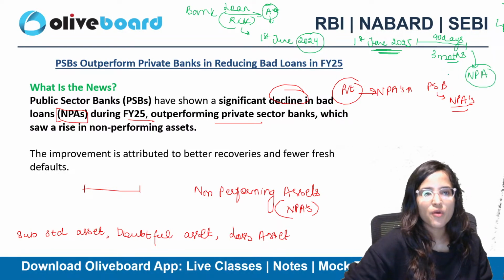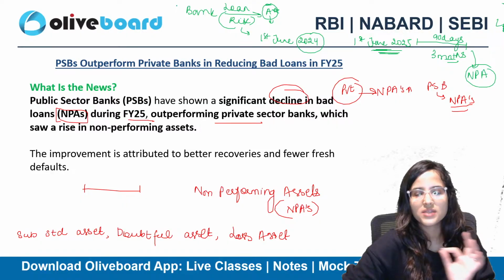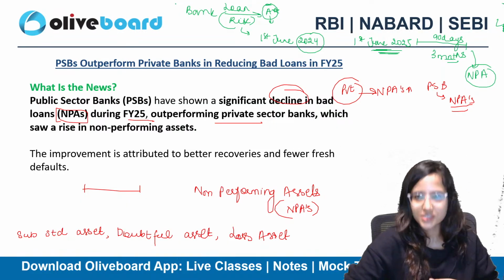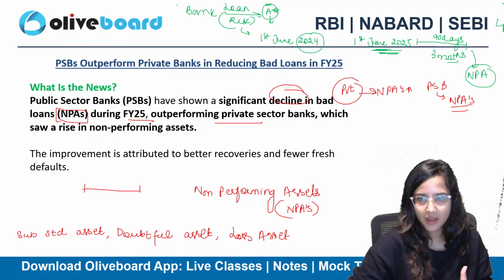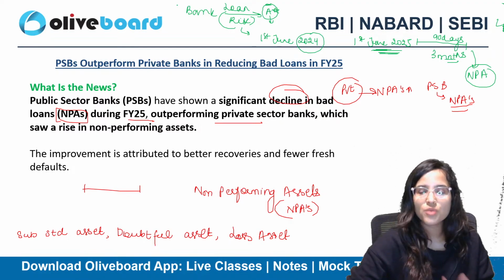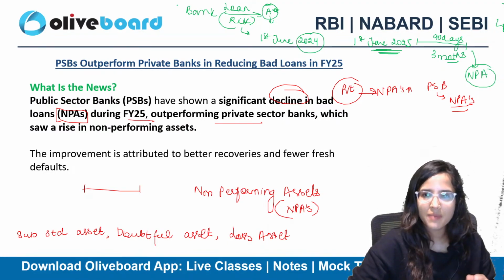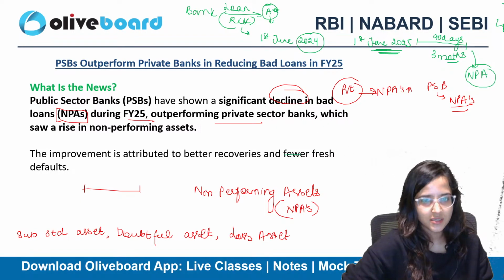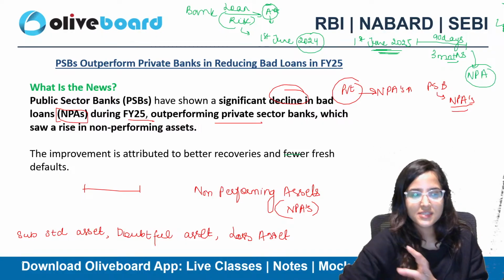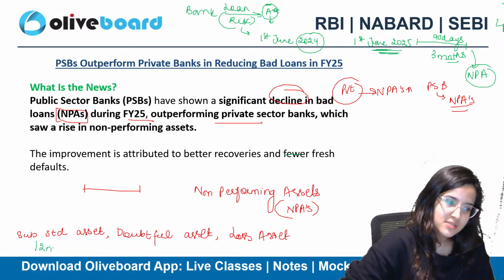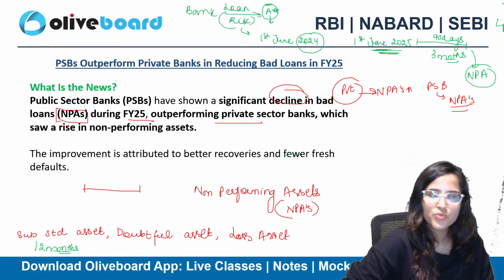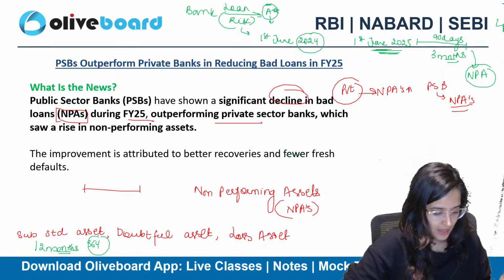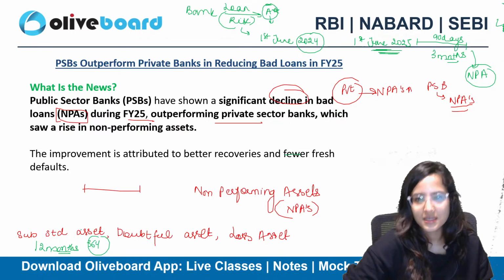Because when a bank provides a loan to someone, the bank has to get the principal along with interest back. That means it becomes an asset for the bank. But when this asset does not perform for about 90 days from the due date, that is considered a non-performing asset. If this timeline extends till 12 months, about 364 days, and you still have not received your money back, that will be considered a substandard asset.